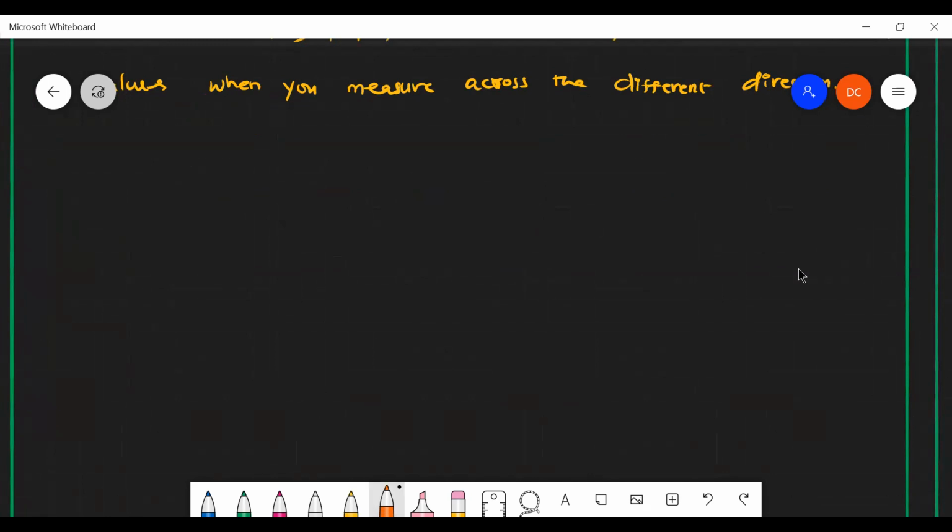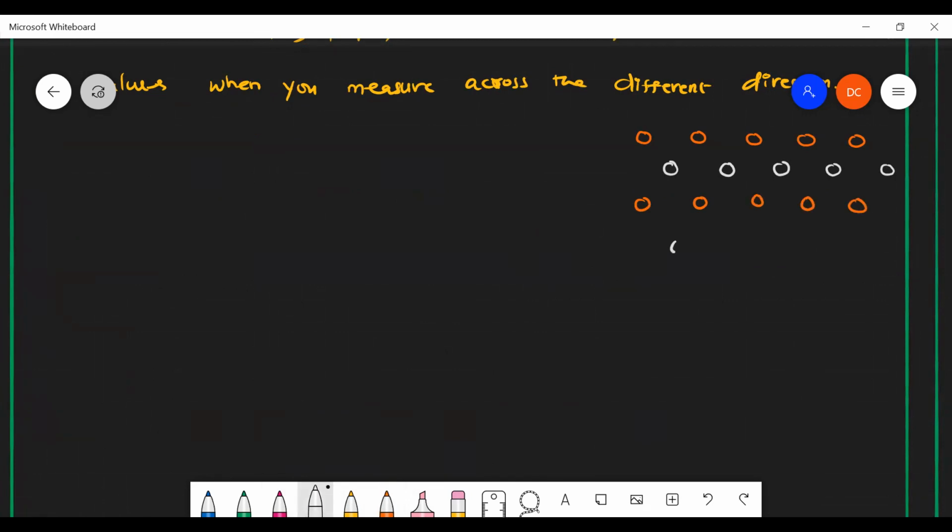perfect order of arrangement. Say, for example, let us take some particles like this: 1, 2, 3, 4, 5. You assume that these are 5 crystal particles. Again, the same pattern is repeated: 1, 2, 3, 4, 5.